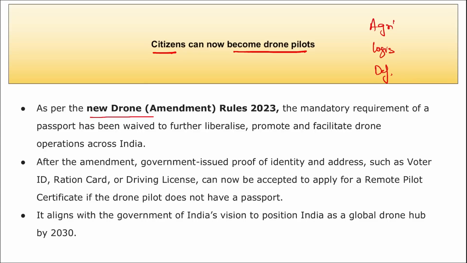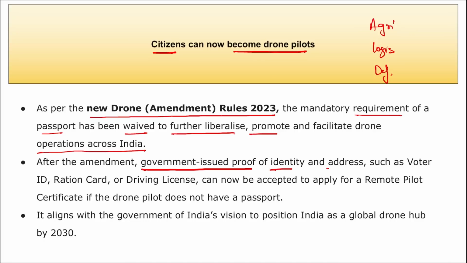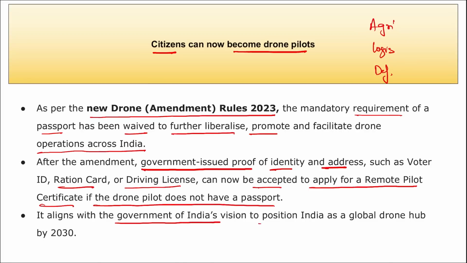As per the new Drones Amendment Rule of 2023, the mandatory requirement of a passport has been waived to further liberalize, promote and facilitate drone operations across India. After the amendment, government issued proof of identity and address such as voter ID, ration card, driving license can now be accepted to apply for a remote pilot certificate if the drone pilot does not have a passport. It aligns with the Government of India's vision to position India as a global drone hub by 2030.